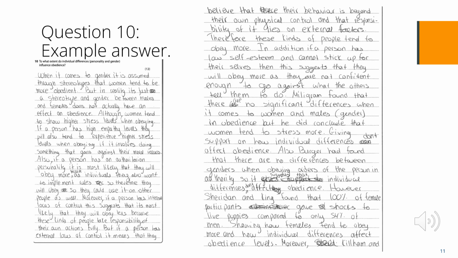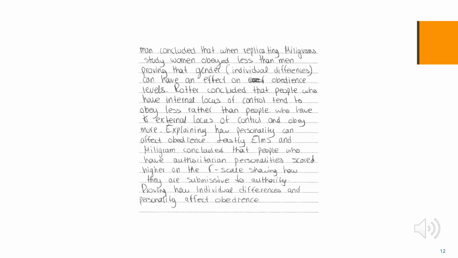Please read through this answer on this slide and the next slide and decide what level you would give the AO1 and the AO3. The AO1 gained level 4. It is accurate and thorough. The first page is all AO1, as is the top of the second page. It addresses both gender and personality.